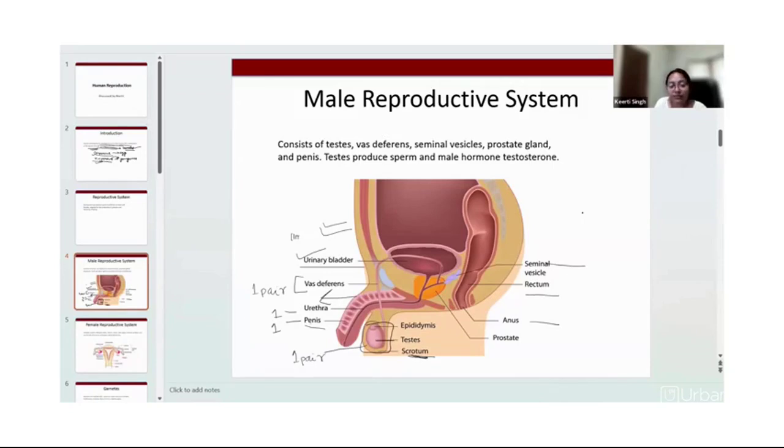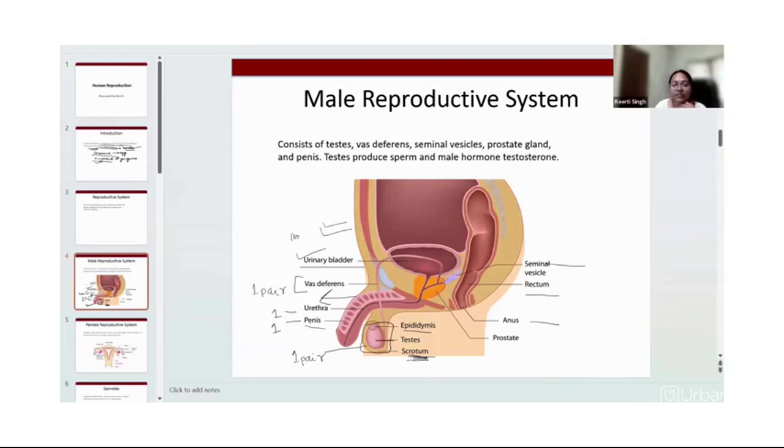We have a single scrotum. And this epididymis is the gland located above the testis, so they are also in paired form. Penis and scrotum are part of male external genitalia. Am I clear? So this is the diagram of male reproductive system.